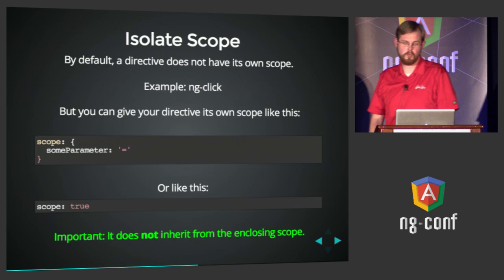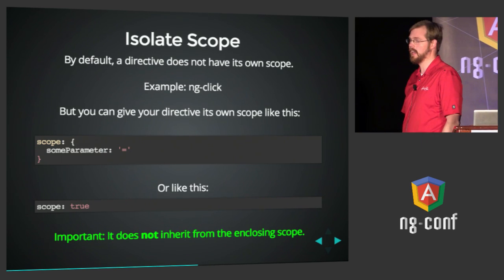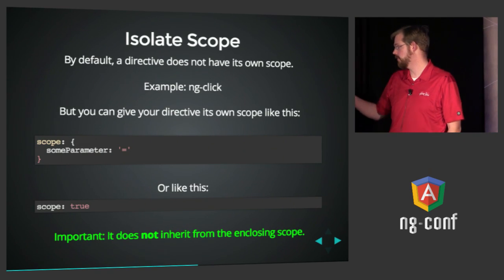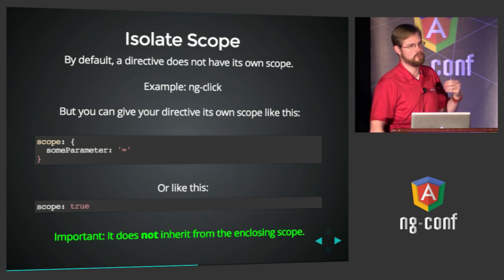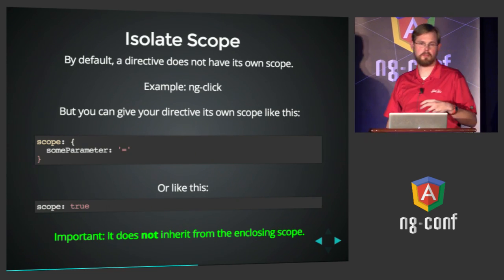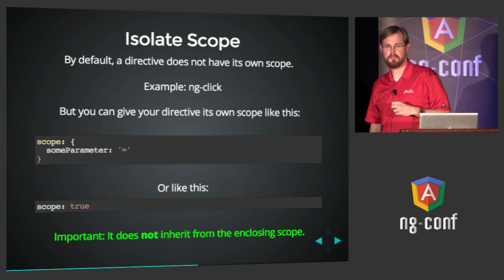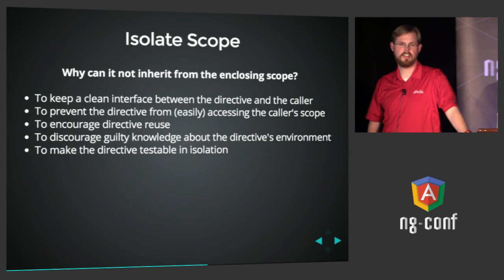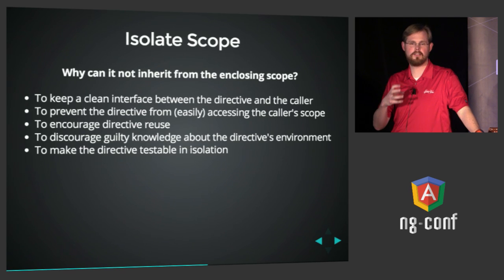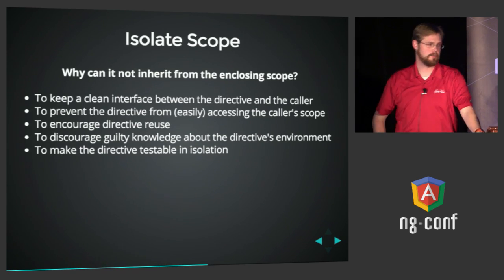You can also, if you just want to isolate the scope of your directive but not actually have an API, just say scope true. It's really important to remember, though, that doing this causes your directive to not inherit the scope properties from the enclosing scope. That's important because that actually creates a nicely designed component that is independent of where you put it on your page. That's important for a lot of reasons.